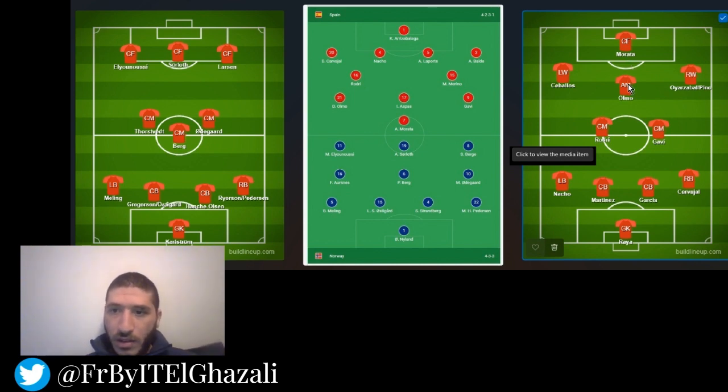And right behind the attack, right behind Morata, we'll have Aspas. So, one, two, three, four, five players here will not be making an appearance. So five out of the 12 will not be starting the match. He will be starting with five different players than what we picked here. So I hope you enjoyed this one.